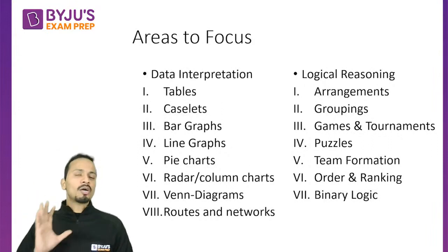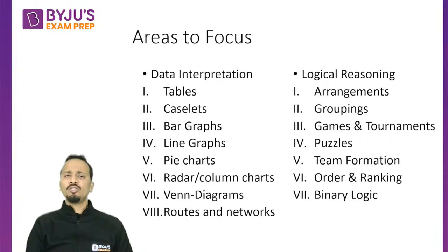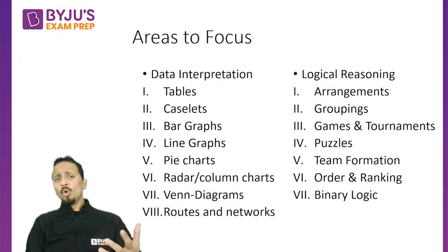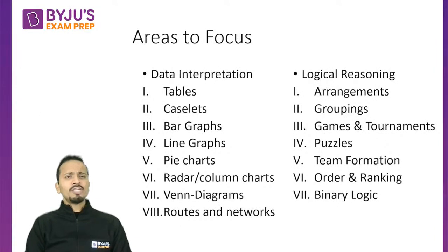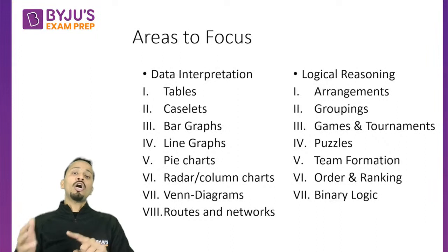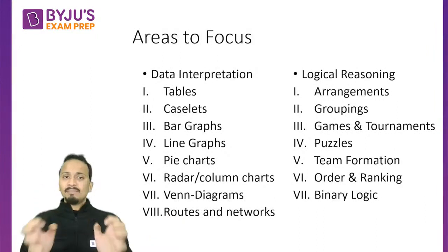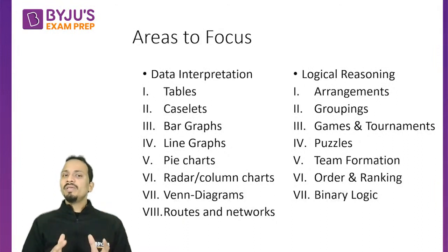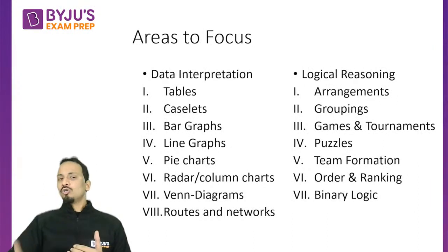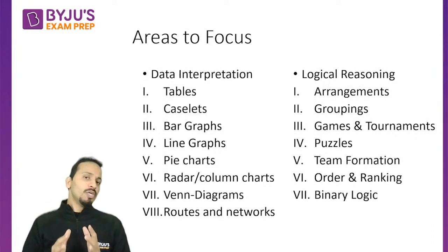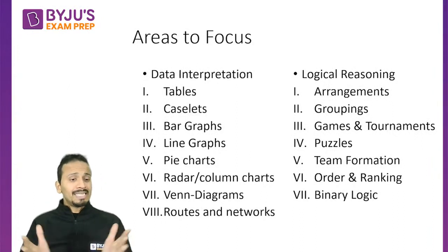So first of all, let's talk about data interpretation, what all areas we need to focus on. Over the years, from data interpretation, we have seen the questions coming on tables. So basically, in data interpretation, some data, some mathematical values, some numbers will be given to us, which will be followed by some questions. Now there can be different ways in which this data can be presented in front of you.